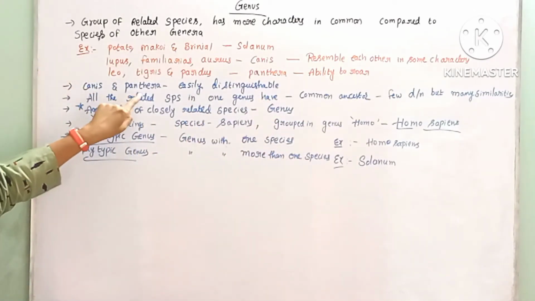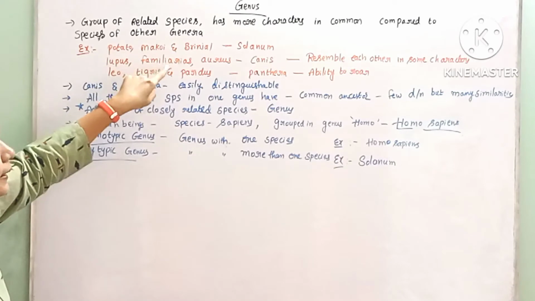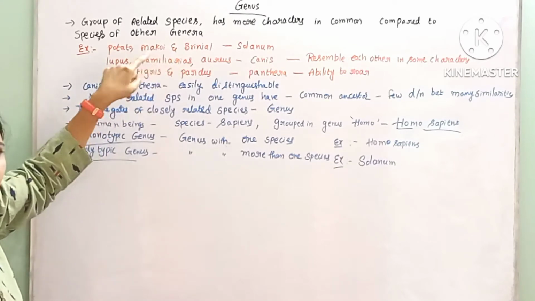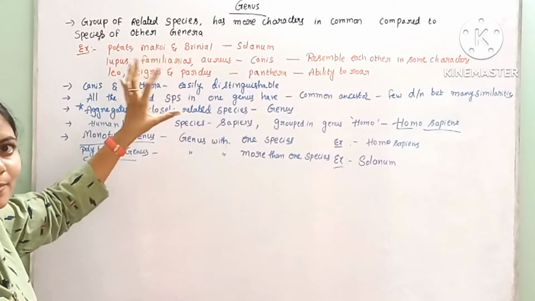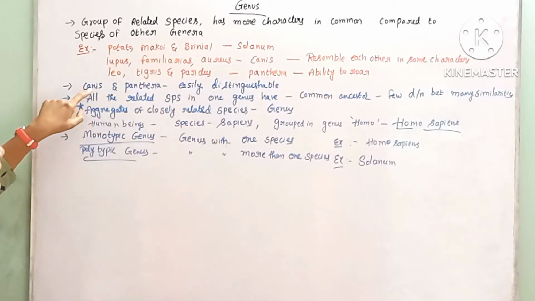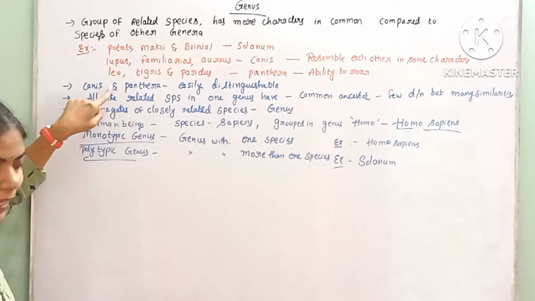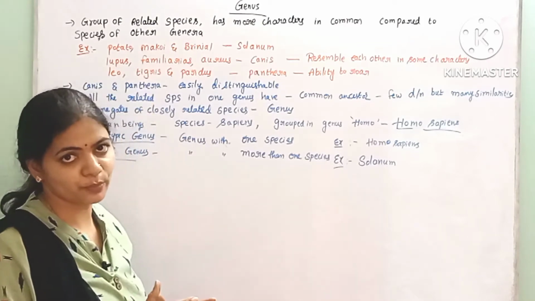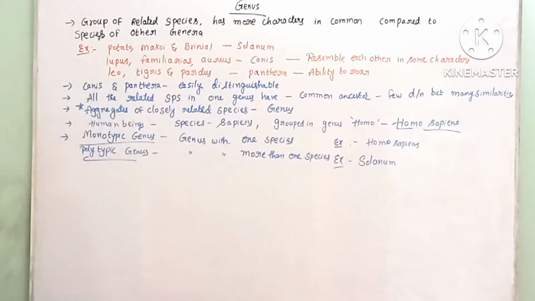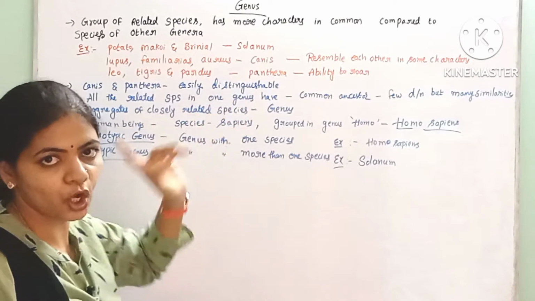Within the genera, the common characters are exhibited by the species, but this genera Canis and this genera Panthera can be easily distinguished. So all the related species in one genus have a common ancestor.